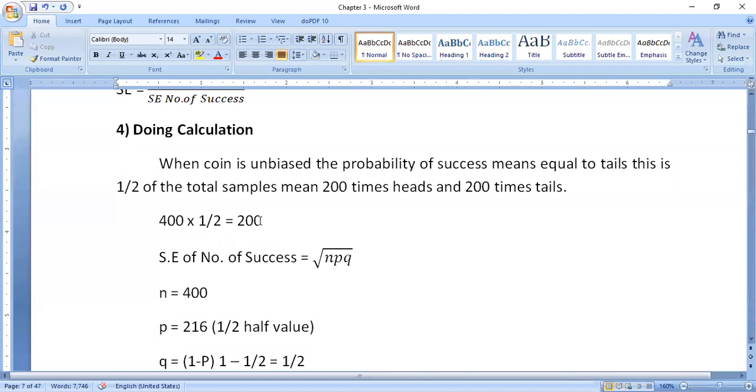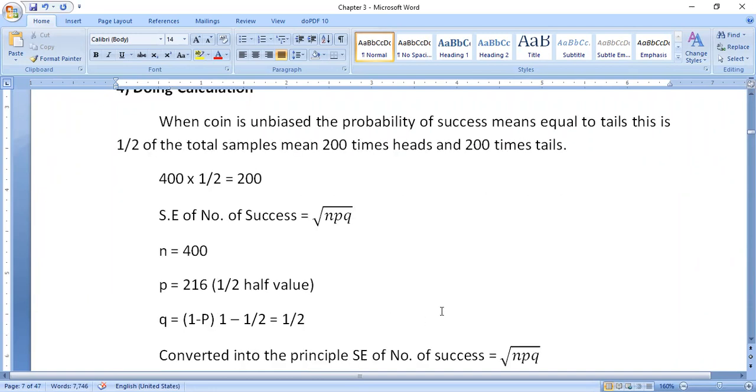Standard error of the number of successes is equal to under root npq. Then n stands for 400, the coin is tossed 400 times, and p is equal to 1/2 here. What is the chance of heads here? It is 1/2, that is the half value. You have to write it in this way, half value. Okay, q is equal to 1 minus p, 1 minus 1/2 is equal to 1/2, and we got the q value also.